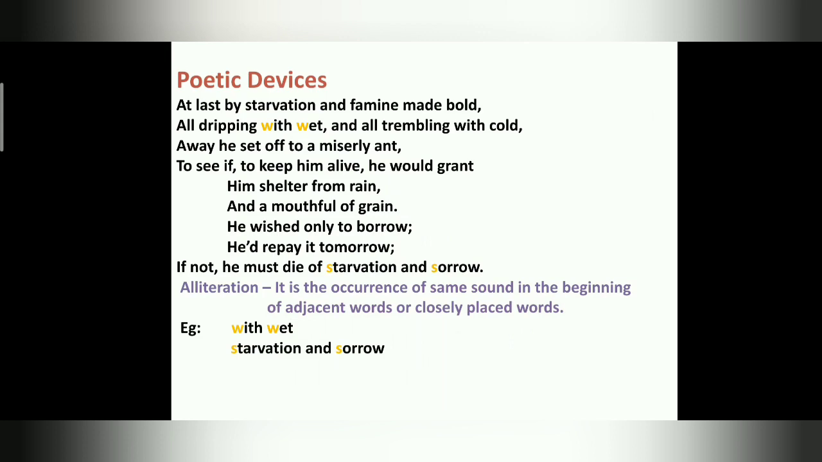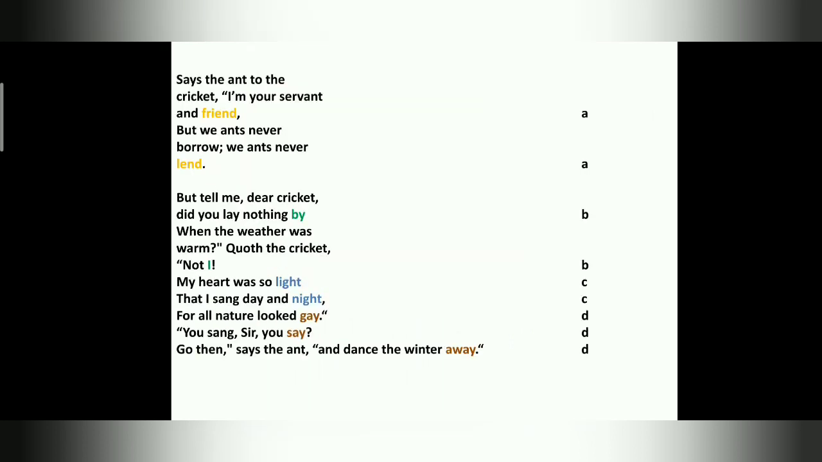Again in the second line we have alliteration. So that is all dripping with wet, so were. So that is alliteration. And also you can see in the last line starvation and sorrow. So sir, sir. So that is also alliteration. Right children? Now we'll move on to the next stanza.